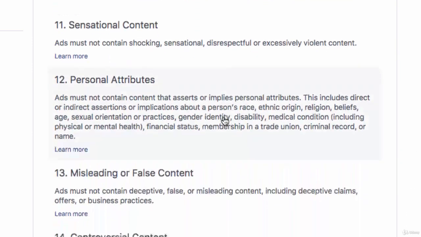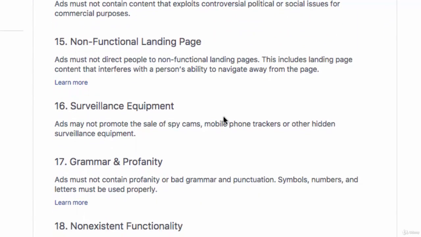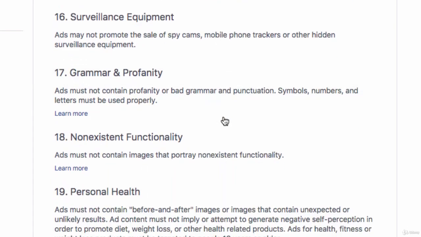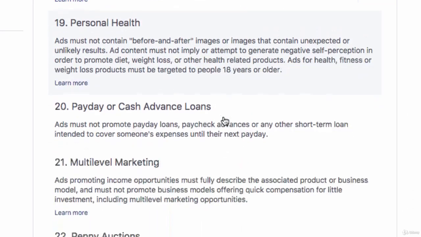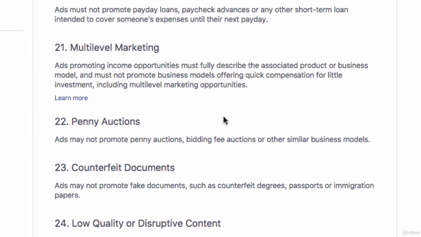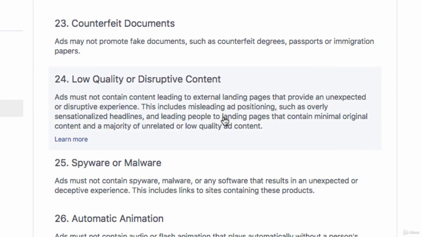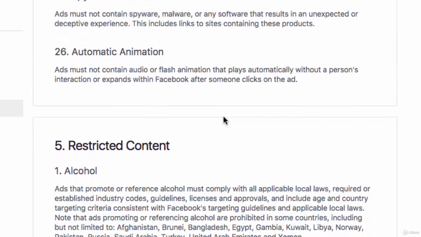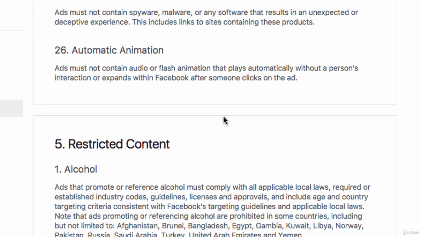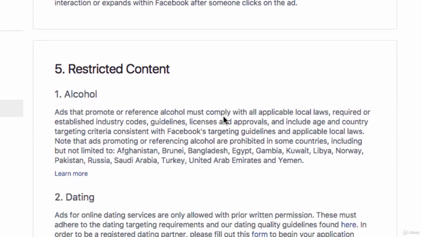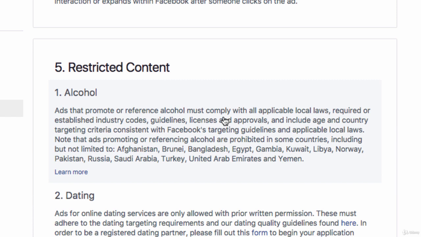Now moving down a little bit further, there are a lot more things under the prohibited content here. Payday cash loans, multi-level marketing, penny auctions, etc. Some of the things you might expect to see. Now after prohibited content, there are restrictions on certain other types of content like alcohol. You must follow the local laws. So for example, in Ireland where I'm from, you wouldn't be able to advertise alcohol to anybody under 18.